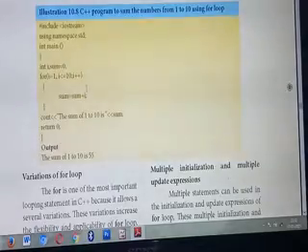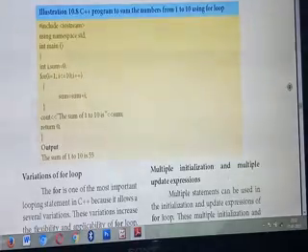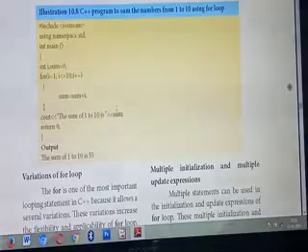Understood? Okay. So listen, next you are closing the bracket. Next step, you are giving the output statement: cout the sum of 1 to 10 is. Now, the result you are storing in which variable? Sum. So you should call the variable sum. Next, return 0. Listen carefully. Now you are running the program. What output will you get? The sum of 1 to 10 is 55.